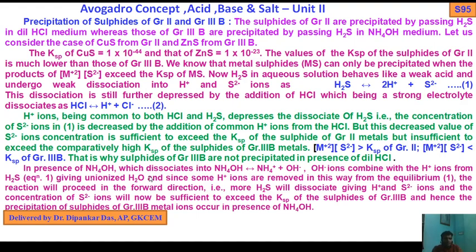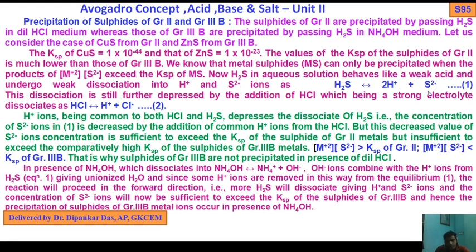So in the presence of ammonium hydroxide, which dissociates into NH4+ and OH- ions, the OH- ions combine with H+ ions from H2S. These OH- ions combine with these H+ ions to form undissociated water molecules. Since some H+ ions are removed in this way from equilibrium 1, the reaction will proceed in the forward direction. Due to the common ion effect, some H+ ion concentration is consumed by these OH- ions, so the reaction moves further in the forward direction.